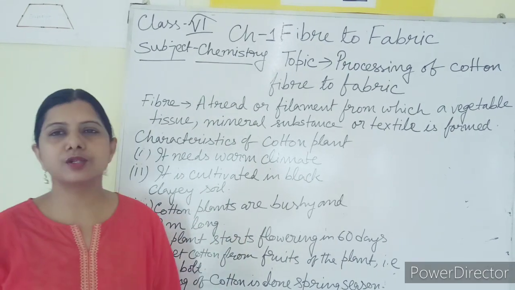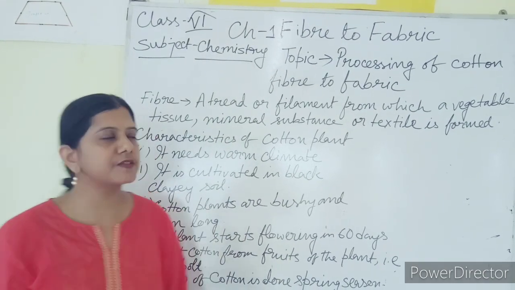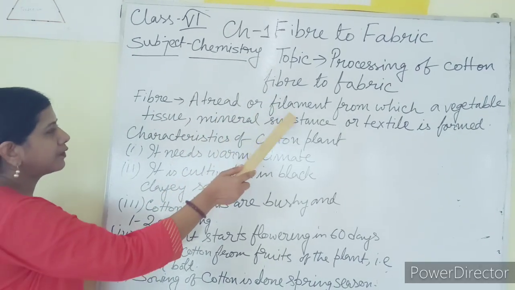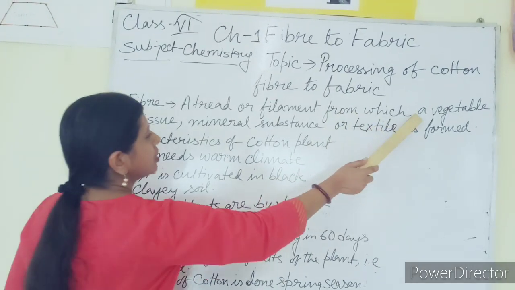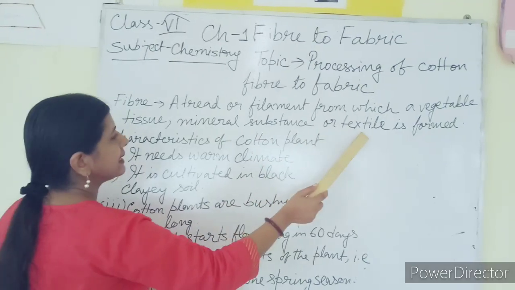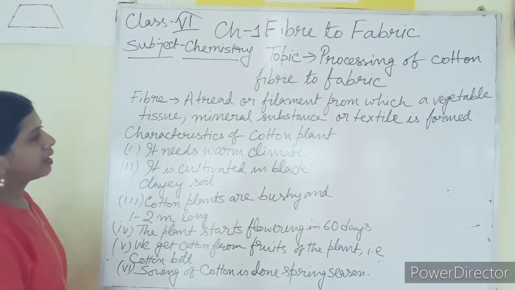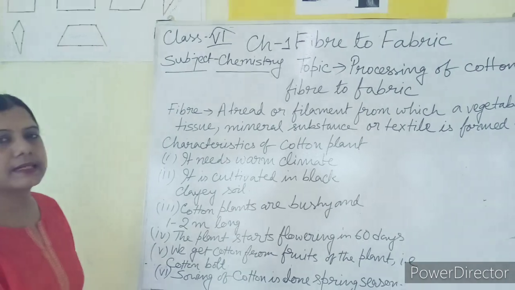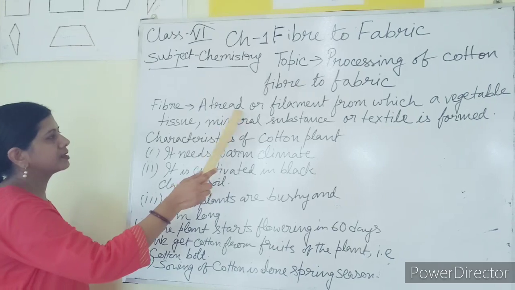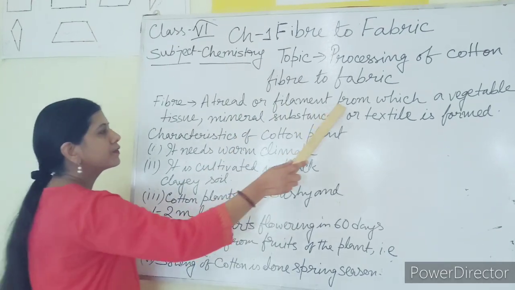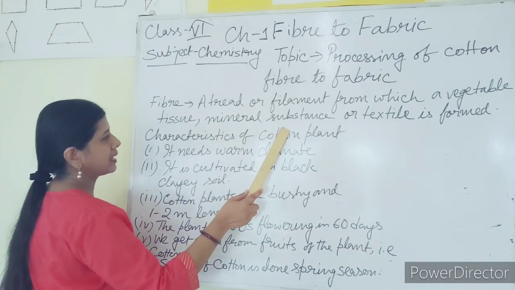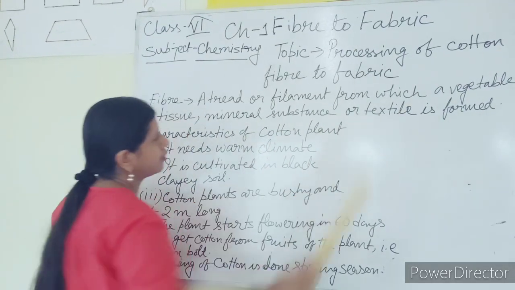Before coming to my main topic, I want to define what is fiber. Fiber definition: a thread or filament from which a vegetable tissue, mineral substance or textile is formed. I want to repeat it again so that you can write it down. What is fiber? Fiber is a thread or filament from which a vegetable tissue, mineral substance or textile is formed.